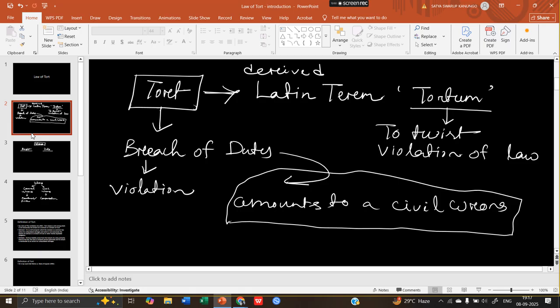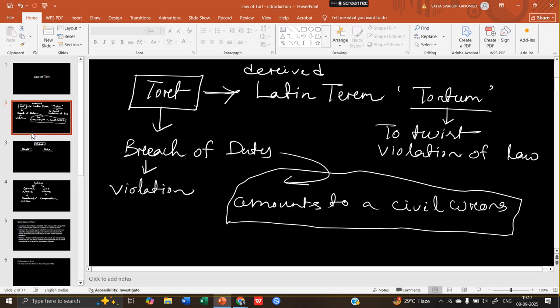Yes, Sudipta, I had a question. As you said, the difference between civil and criminal law, can there be something that lies in the intersection of civil and criminal law? Take for example DUI, driving under influence of alcohol. This particular act can come within the purview of both civil as well as criminal wrong. So in those cases, what will be the extent of tort?